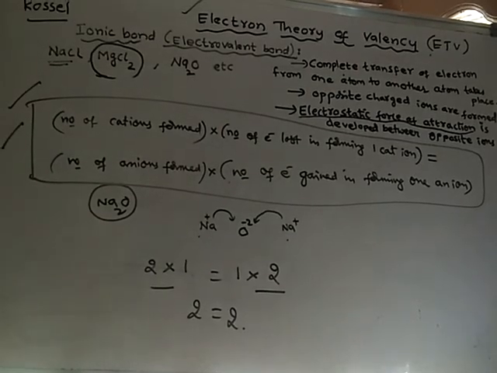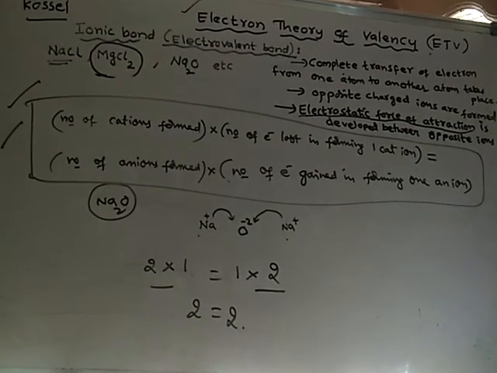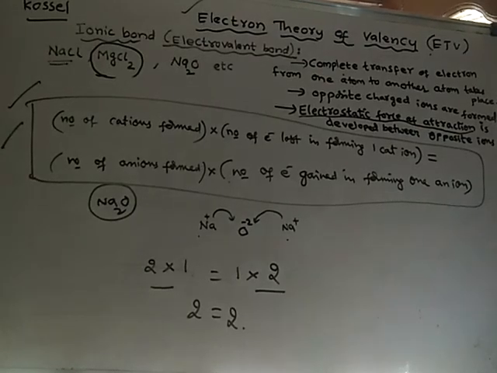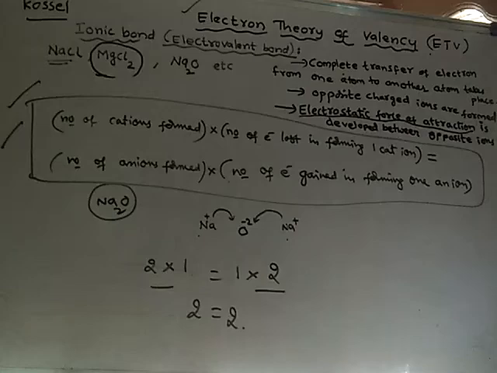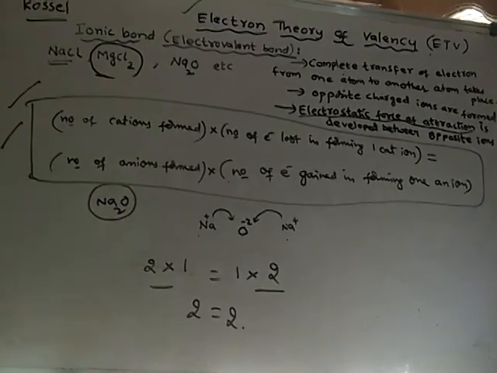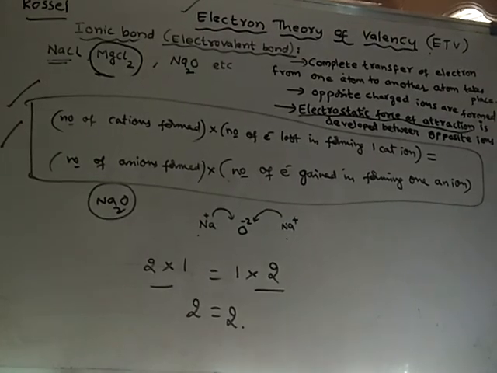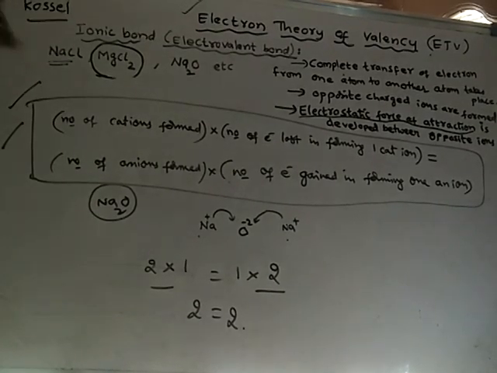Now we will learn under what conditions this ionic bond is formed. What are the favorable conditions for the formation of ionic bond? We will learn in the next class. Conditions which favor the formation of ionic bond are also explained by Kossel only.